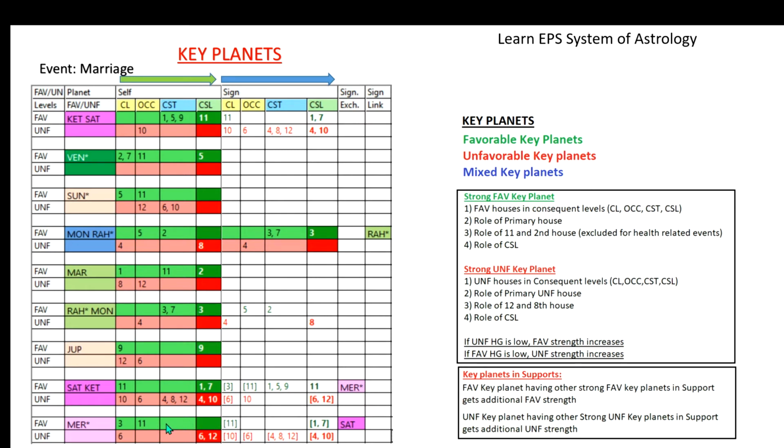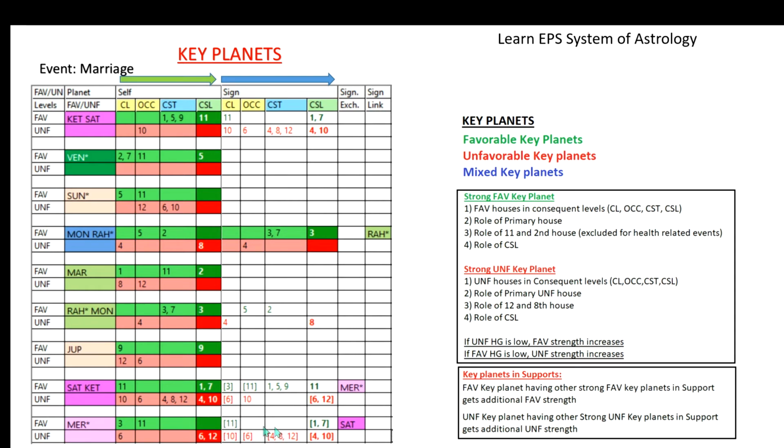but no other levels are having favorable house grouping. No primary house is present, no cuspal sublord is present, but 11 is present, it is good only. But look at the unfavorable: 6th lord, no consequent levels, but the deciding factor is the cuspal sublord for 6 and 12. So this unfavorable strength is more than the favorable. This planet is basically becoming unfavorable.